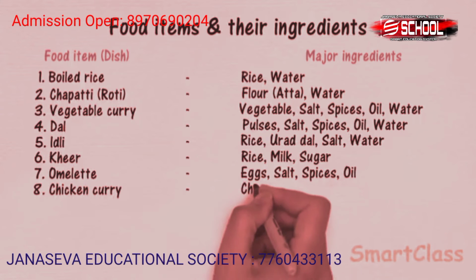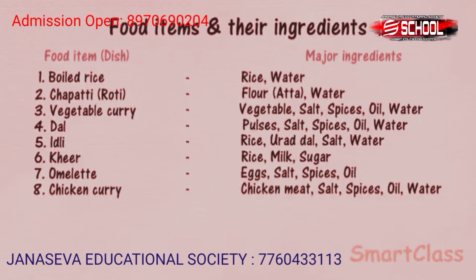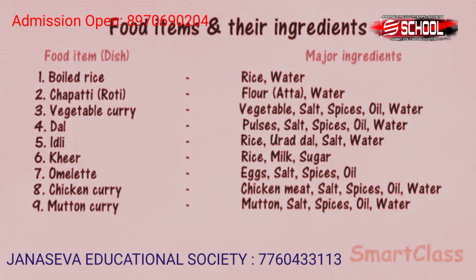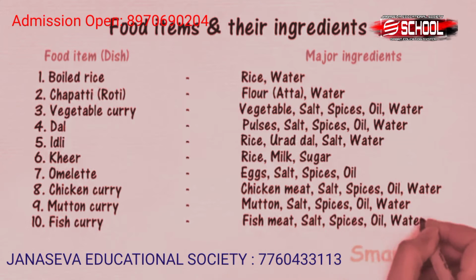Chicken curry requires chicken meat, salt, spices, oil and water. Mutton curry requires mutton, salt, spices, oil and water. And fish curry requires fish meat, salt, spices, oil and water as major ingredients. The food ingredients like rice, flour, vegetables, pulses etc. come from plant source. On the other hand, food ingredients like milk, ghee, eggs, chicken etc. come from animal source.